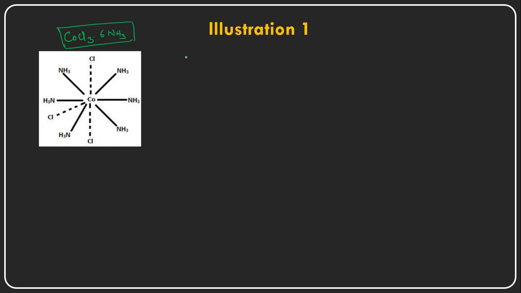So for this structure I am writing cobalt hexaammine Cl3. Why? Because these three chloride ions are with the dotted lines here. These chloride ions are satisfying the primary valency, that is the oxidation state, right? Primary valency, that is oxidation state, it is satisfying.